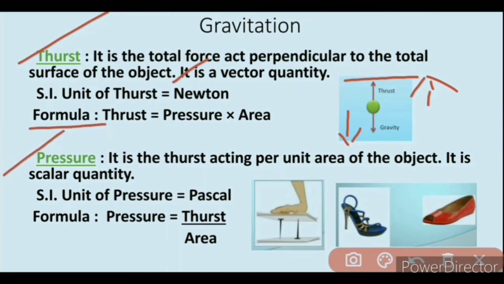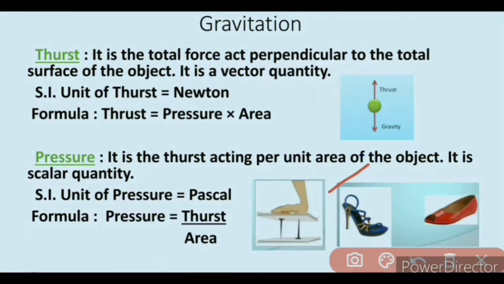Now we have the definition of pressure. It is the thrust acting per unit area of the object. That means pressure depends upon two factors. First is thrust, which is force. More the force, more the pressure. And second is area. More area, less pressure. So the SI unit of pressure is Pascal, and its formula is pressure is equal to thrust upon area.